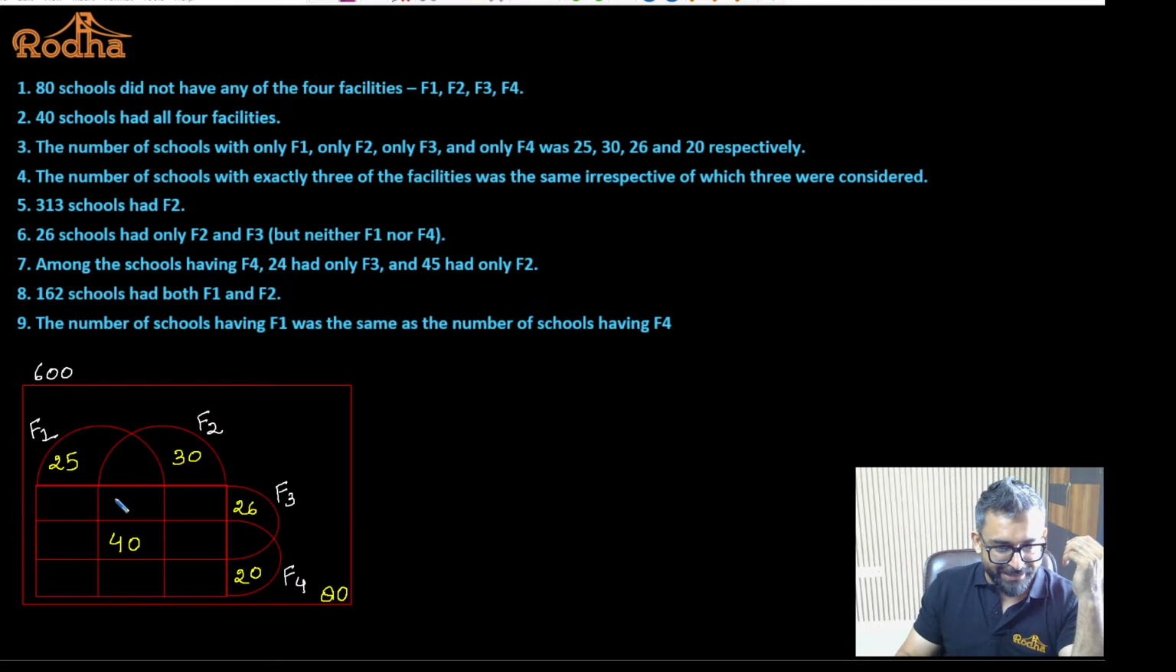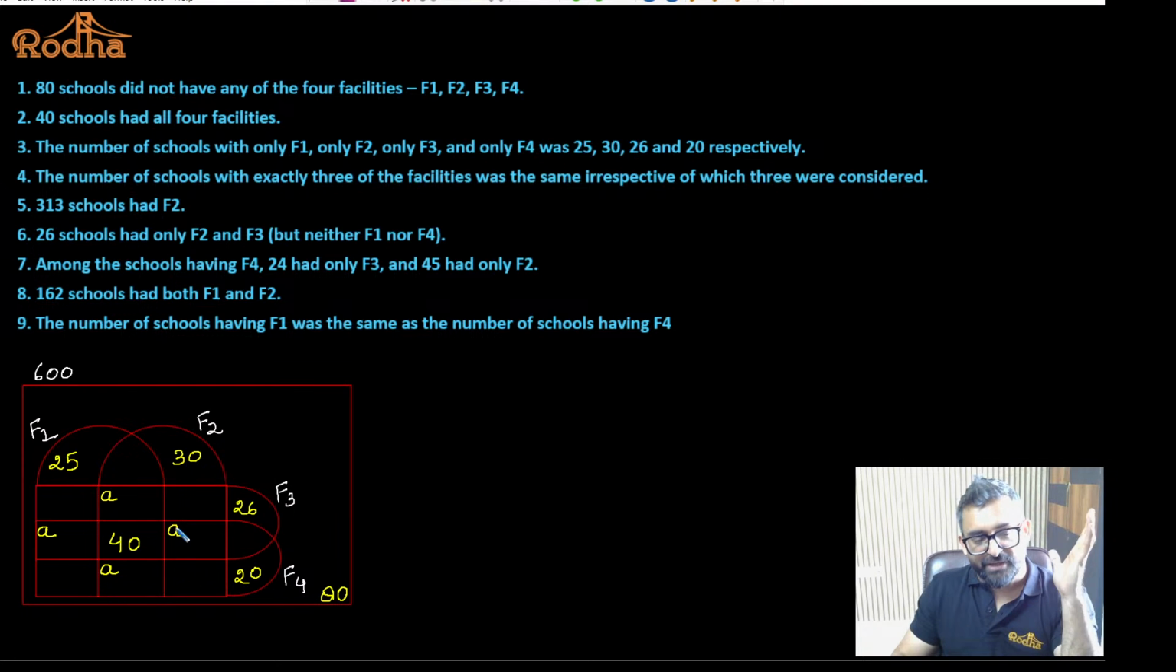If you want to write, you can say this is A, this is A, this is A, and this is A. So whatever the combination of 3 facilities you can make, the number of schools providing these 3 facilities is same for any combination of 3 facilities. I hope it is okay to all of you. Yes or no?